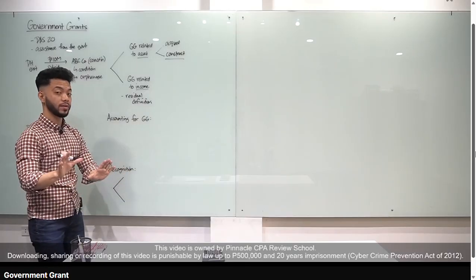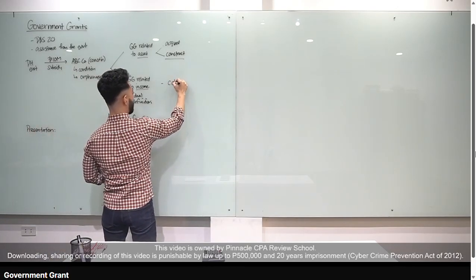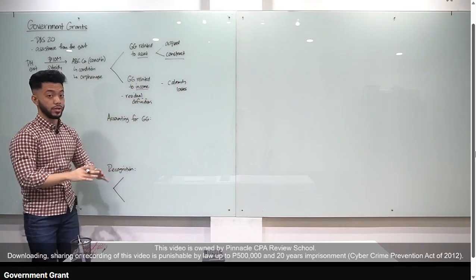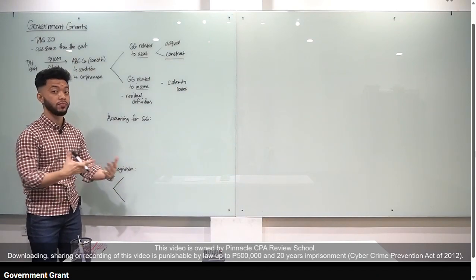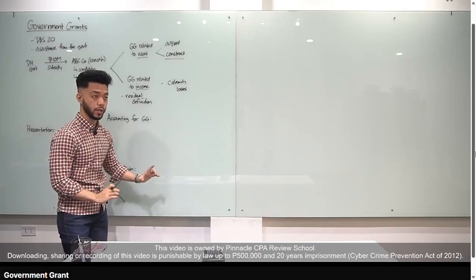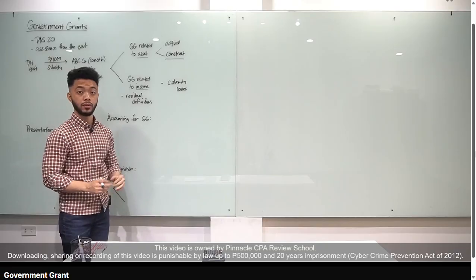Okay? Ang maganda example niyan, class, is naka-receive tayo ng assistance from the government because naka-experience tayo ng calamity losses. So for example, si ABC, nasira yung office niya, okay, yung office building because of, let's say, earthquake, o kaya naman typhoon, o kaya naman may flood, yung mga ganyan. So naka-receive tayo ng assistance from the government because meron tayong na-incur na losses. Ang tawag natin doon, class, is government grant related to income.